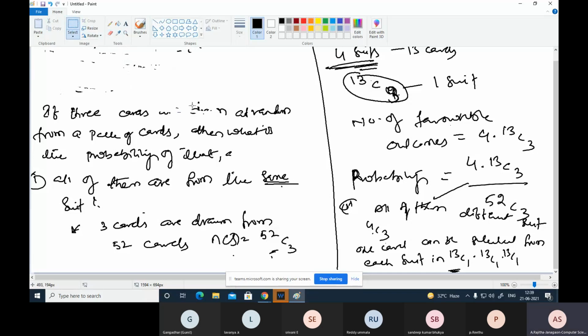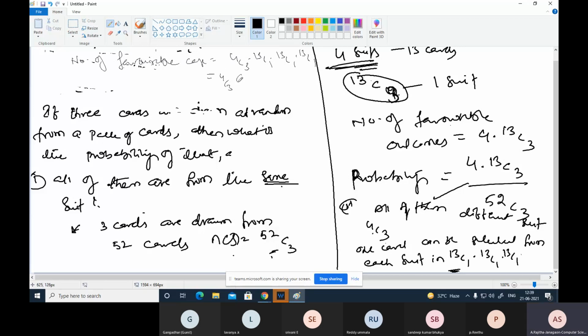Number of favorable cases equals 4C3 into 13C1, 13C1, 13C1. 13C1 is nothing but 13 only.